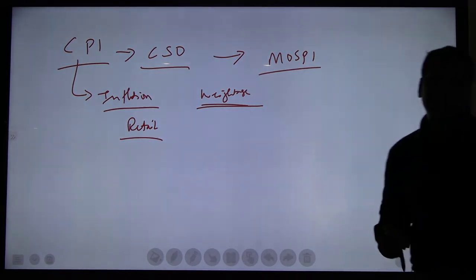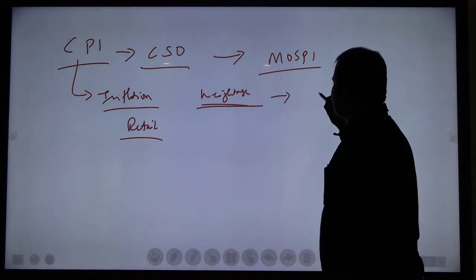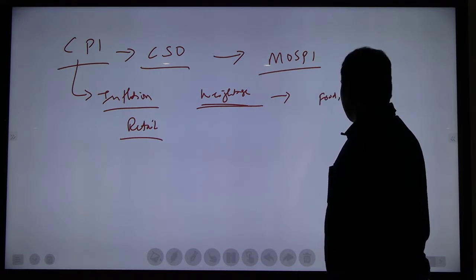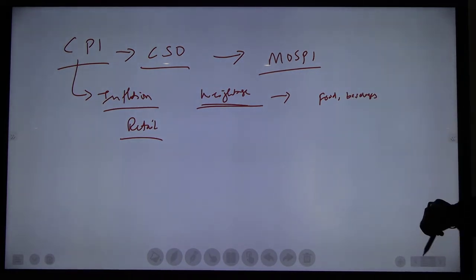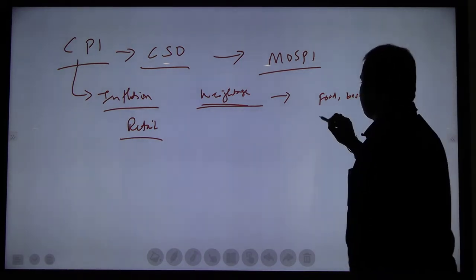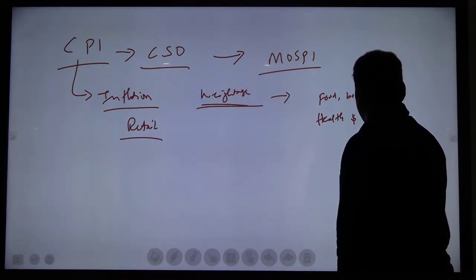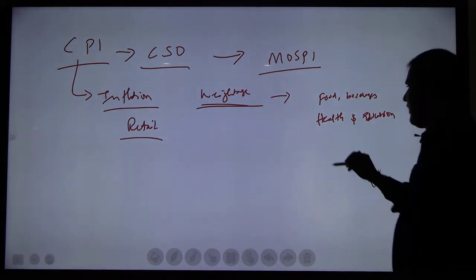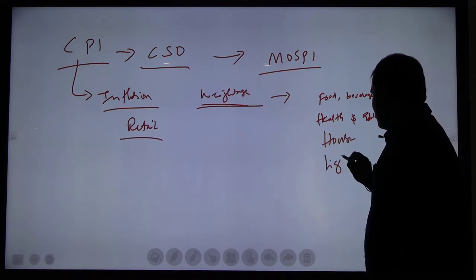Weightage under this index. Okay. So highest weightage is given to food and beverages. After food and beverages, health and education. After that, housing, then lighting.